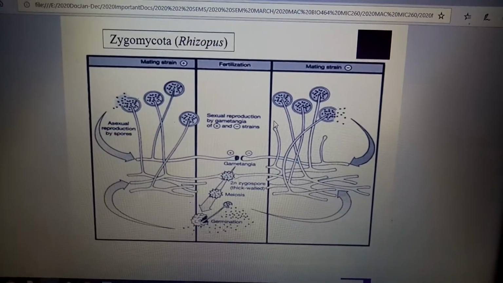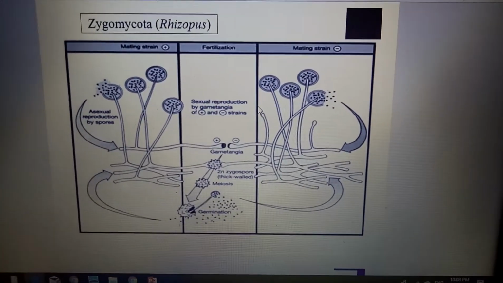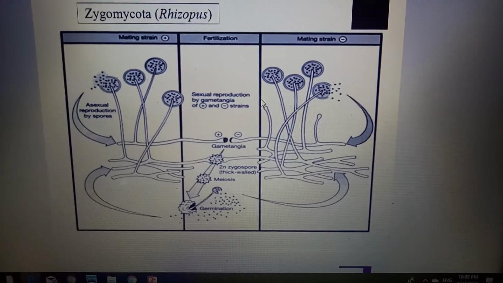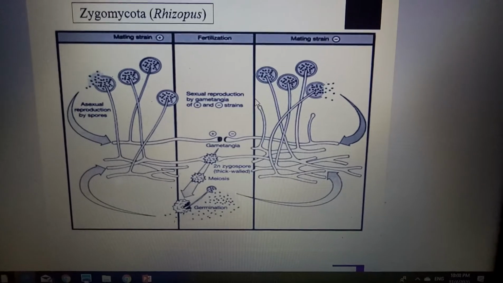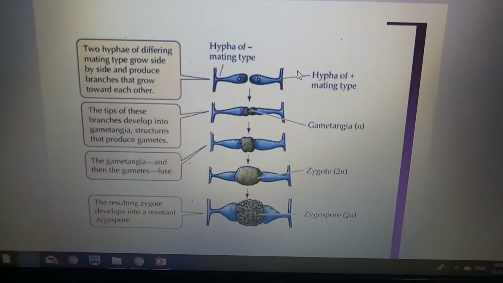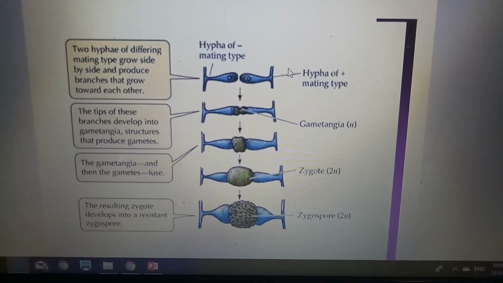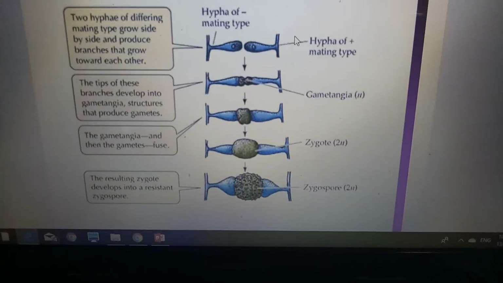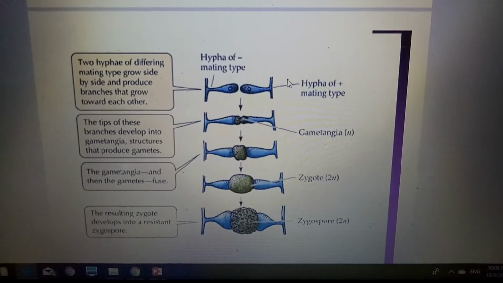Again, this is zygomycota in detail. As you can see from here, the process of mating strain, fertilization, and again mating strain. The cycle is just like that. This is the same process of reproduction. I think we have discussed this before, from the beginning until the end.